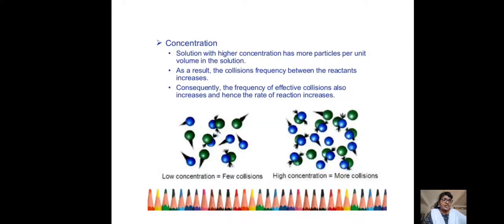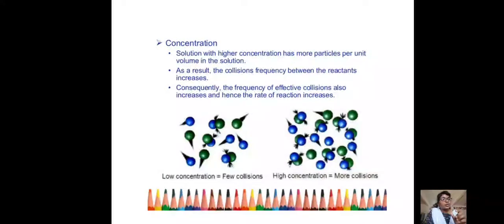And let us see the picturized form. See, on the left side we have taken some reactants. There are fewer collisions, that is less concentration, and on the right side there are more collisions because a high concentration of molecules is present.